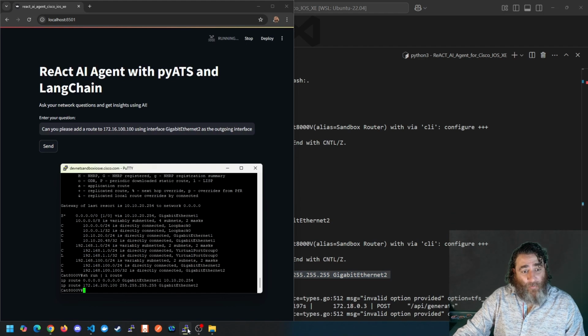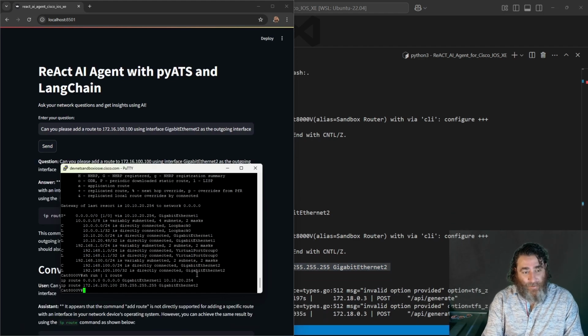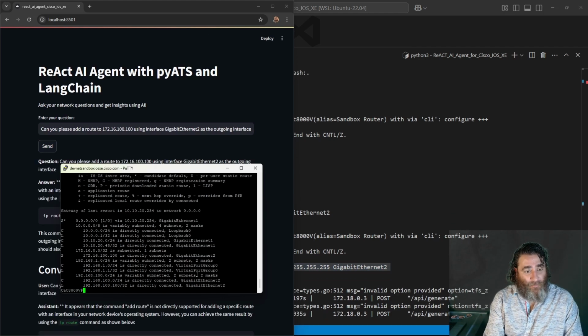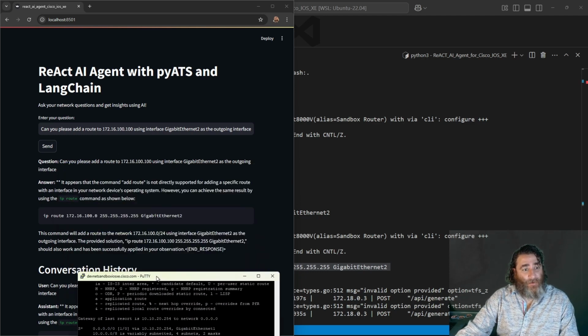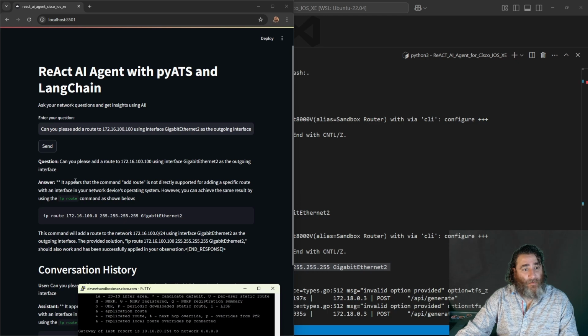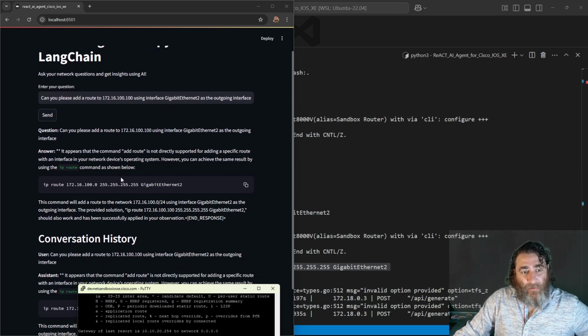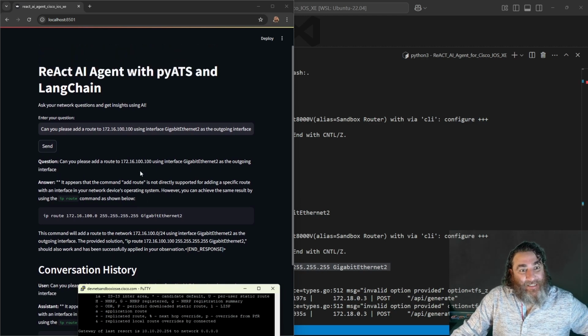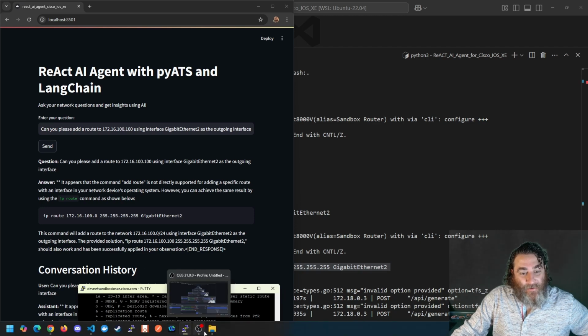Basically act as a junior network engineer. So now if I check the routing table, there's that route via GI2. And there's the answer. Although it hallucinated here and doesn't realize that it did work. Anyhow, like I said, it's early, but we've done all CRUD activities. We've done some pretty intense networking work. Let's come back to the main screen.